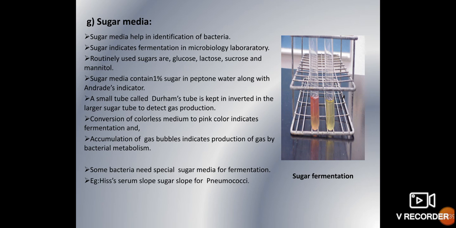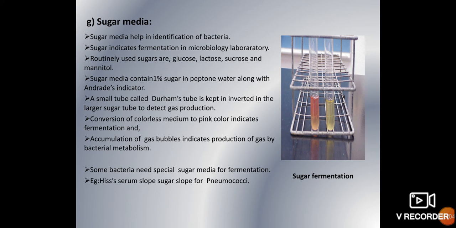Next, sugar media. After growing the bacteria, we should identify the bacteria. We can do that by using sugar media. There are different types of sugar media available that we can use for the identification of different types of bacteria.